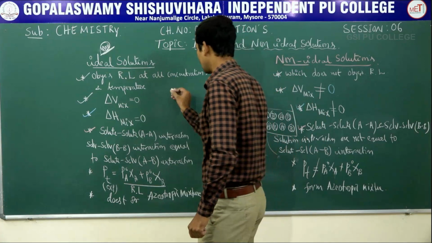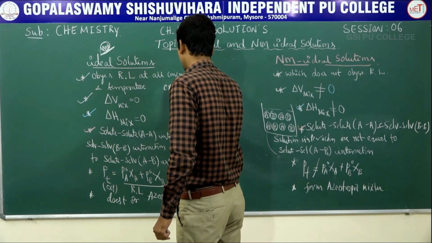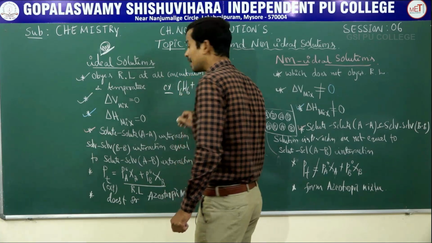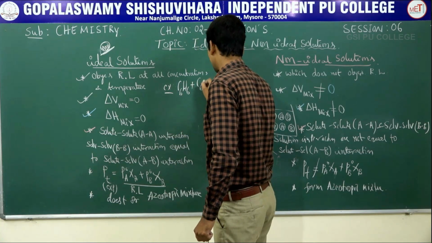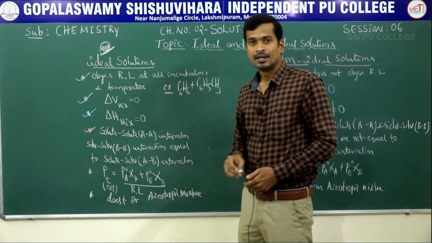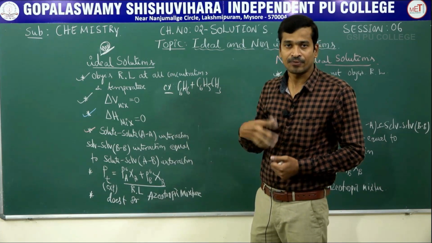What is an example of an ideal solution? The best example is benzene, C6H6, plus toluene, C6H5CH3.